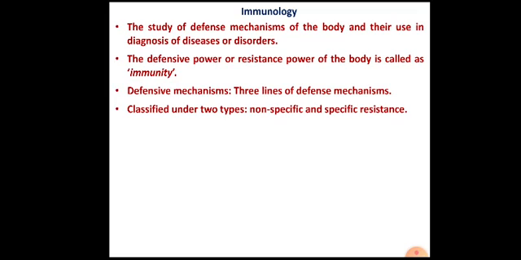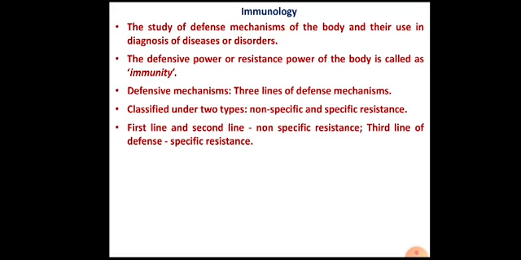Basically these three lines are categorized into two: non-specific and specific resistance. The first and second lines of defensive mechanisms are classified as non-specific. The third line of defensive mechanism is classified as specific resistance.